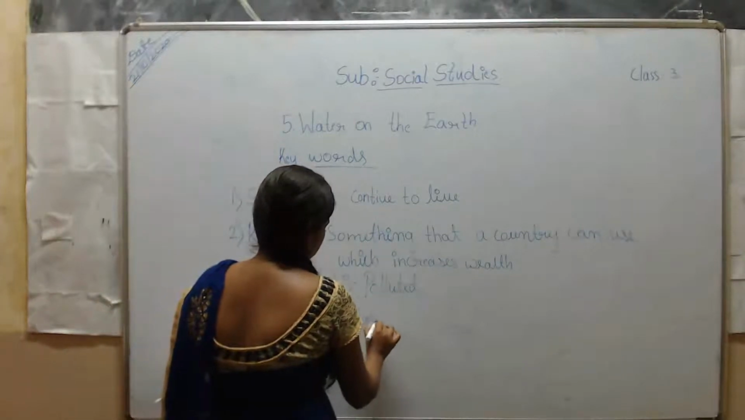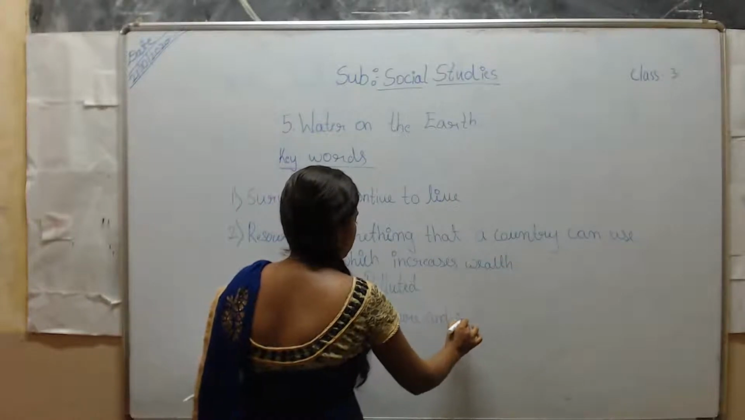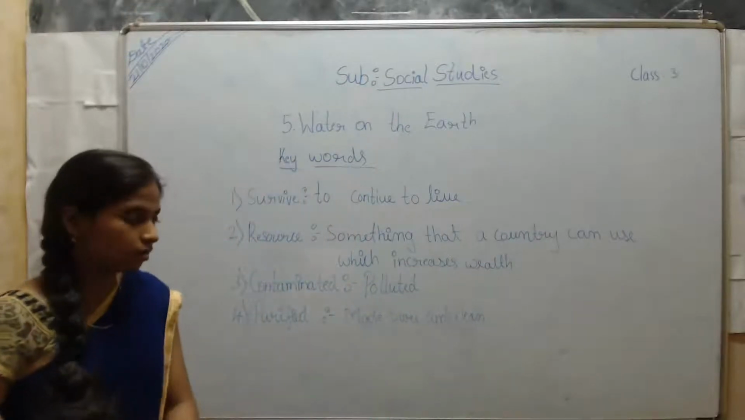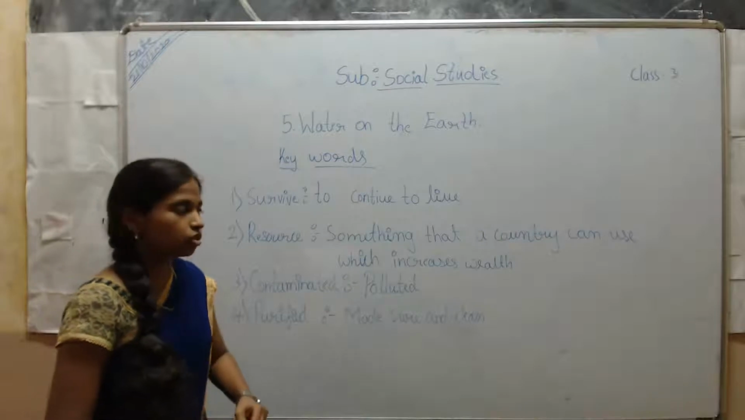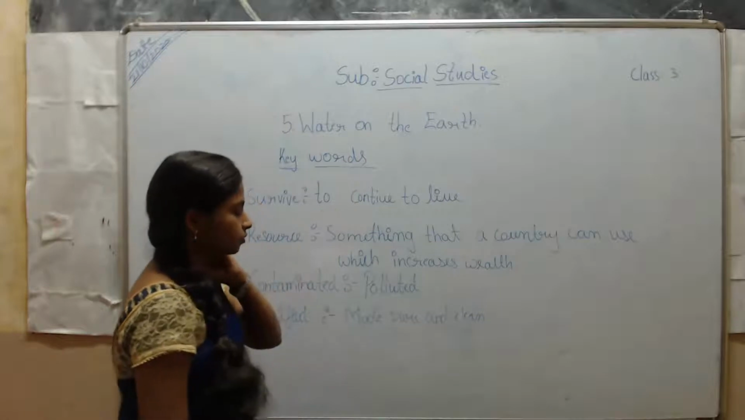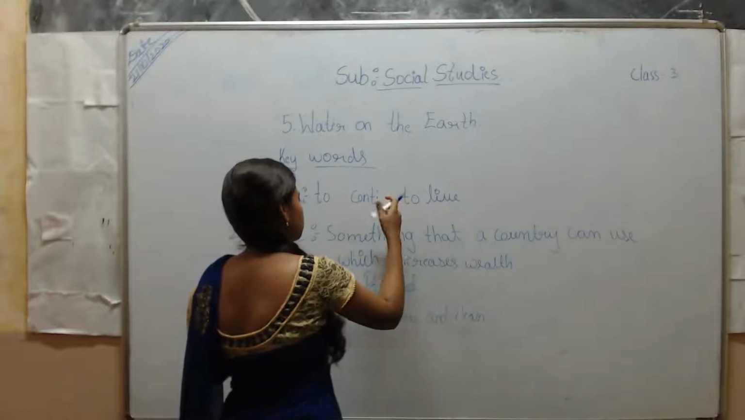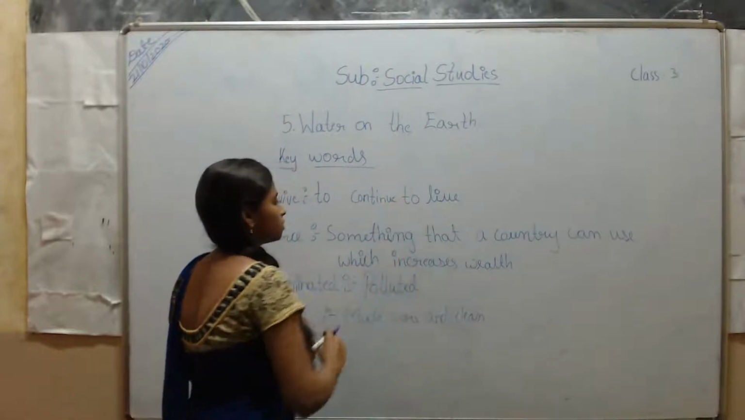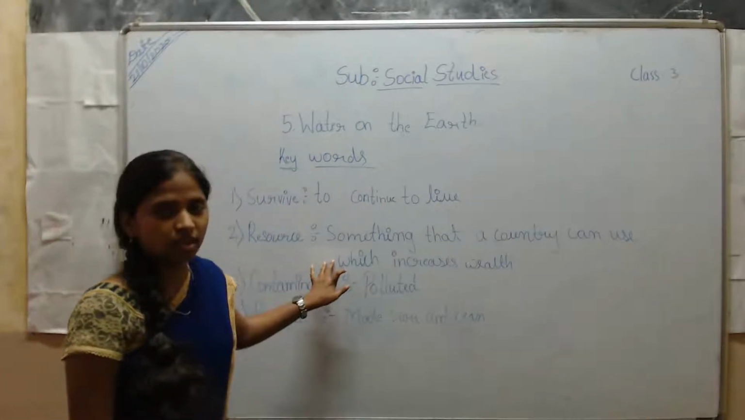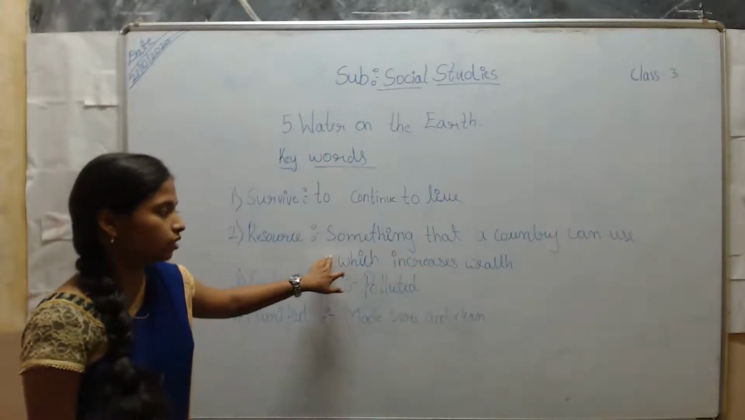Purified means made pure and clean. These are some of the keywords of this chapter. First one is survive. Survive means to continue to live. And the second one is resource. Resource means something that is used in the country's wealth, so it increases the wealth.